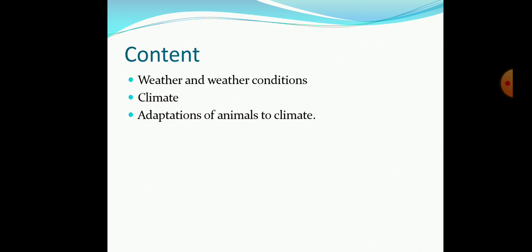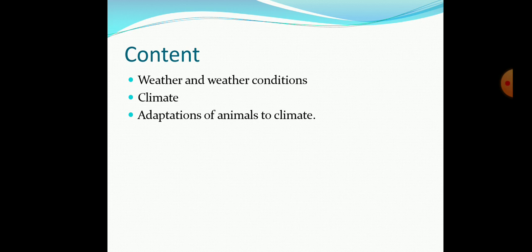Whereas there are some animals like the toucan bird, the long-tailed monkey, elephant, and many more animals, these are living in the tropical rainforest. So in this chapter, you are going to learn how these animals adapted themselves for easy survival in those areas. So let's find out one by one.